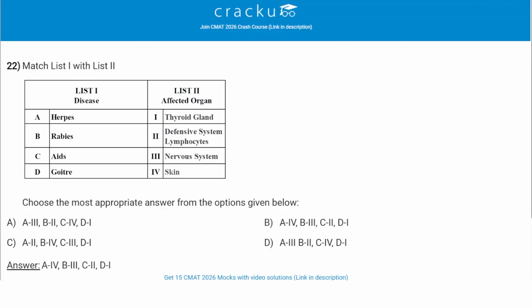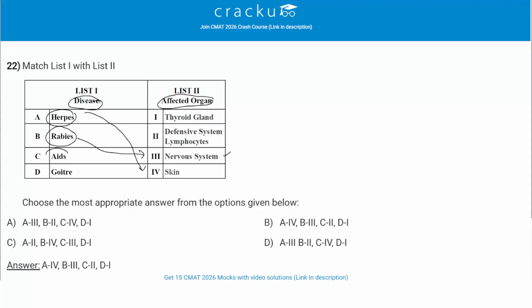I need to match list 1 with list 2. List 1 is a disease. List 2 is an affected organ. Let's read the disease. Herpes. Herpes is actually associated with organ skin. It is a skin disease. Rabies. Rabies is a disease related to the nervous system, right? This happens, for example, when monkeys, dogs bite, right? Upon the bite of a dog or a monkey, what happens is that we are not able to see water properly, right? So there is a disorder in the nervous system. So rabies is a nervous disorder.